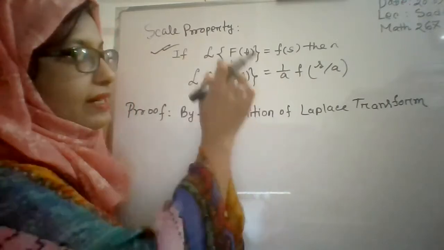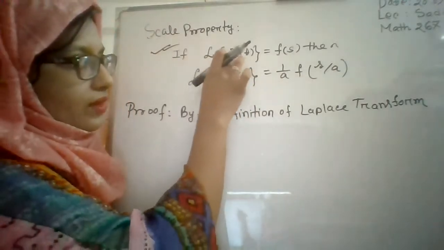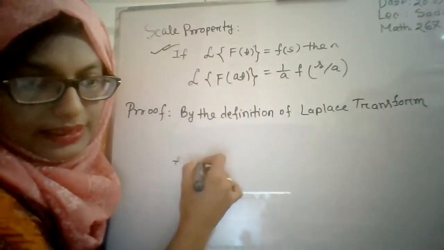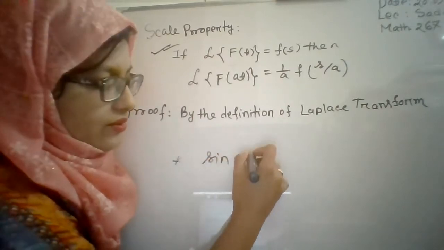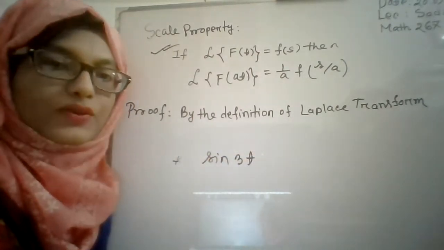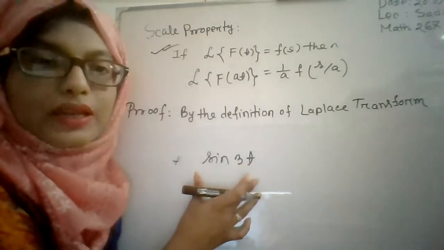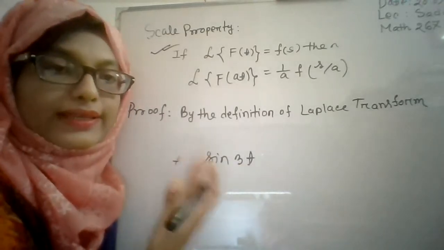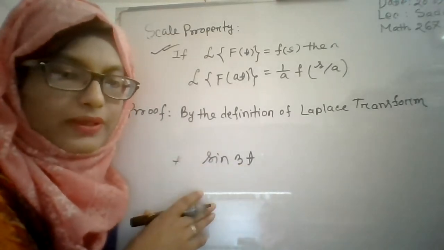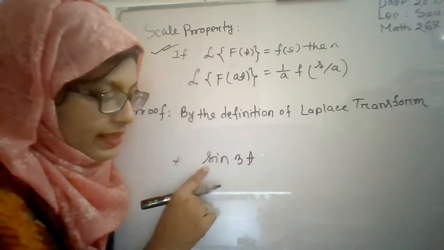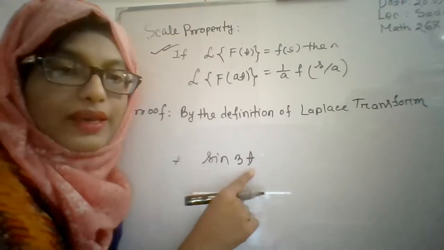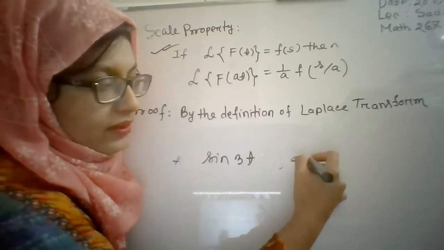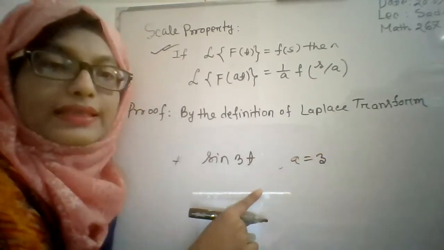At first, suppose it is given that find the Laplace transformation of sin 3t, and I ask to find it by using the scale property of Laplace transformation. In that case, here it is your f(at), and here a is equal to 3.